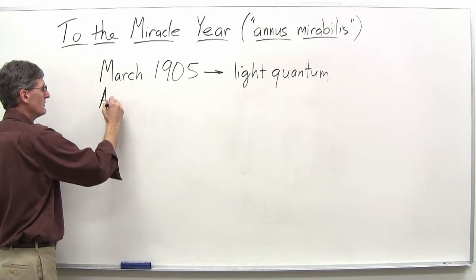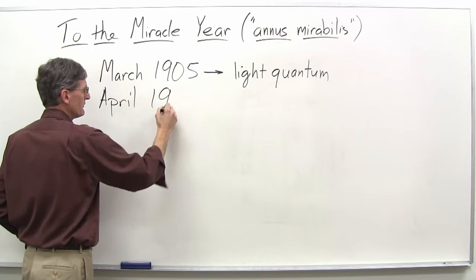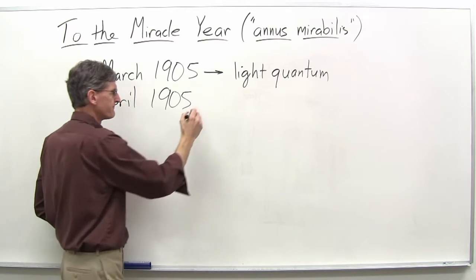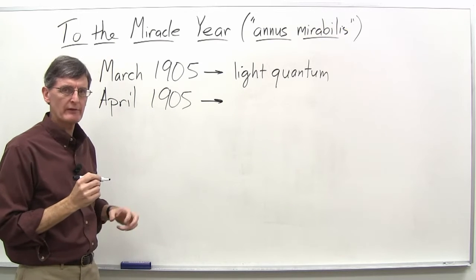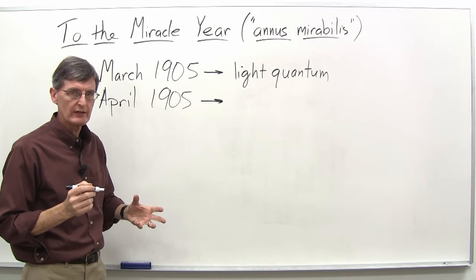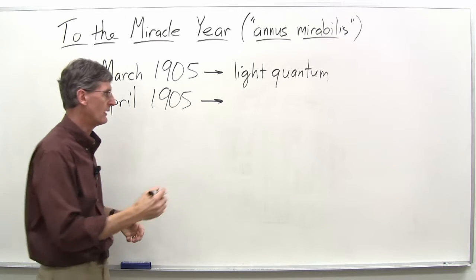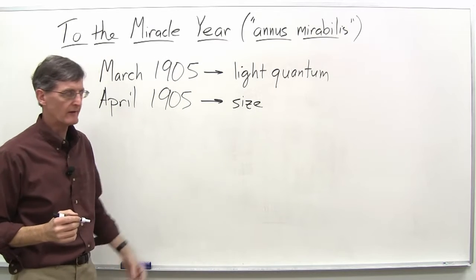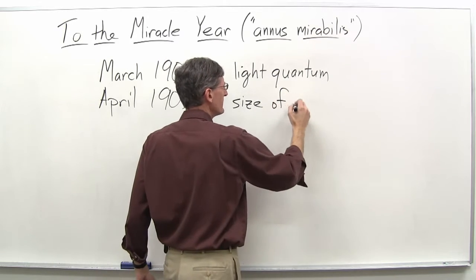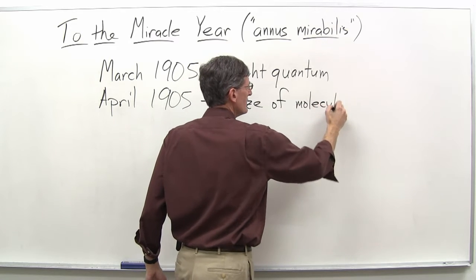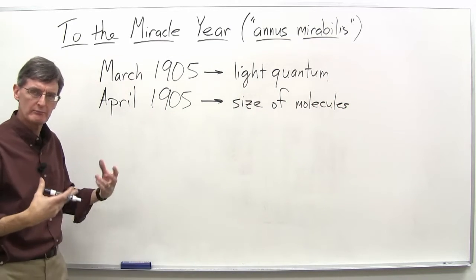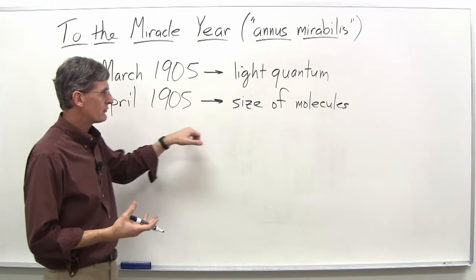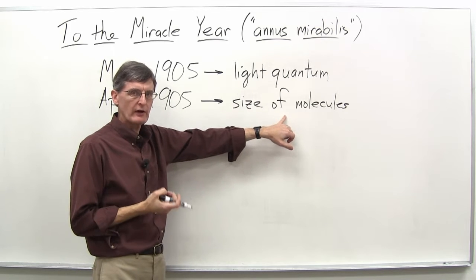Next month, April 1905. This is all 1905, so I guess we don't need to put the years, but we will. April 1905, he published a paper that actually became his doctoral dissertation. This was essentially at least a second attempt at a doctoral dissertation. He had a couple other attempts that never got anywhere. And of all the papers that he published in 1905, this is maybe the most, you wouldn't call it ordinary, maybe mundane, but it is a paper demonstrating that you could actually calculate the size of molecules.